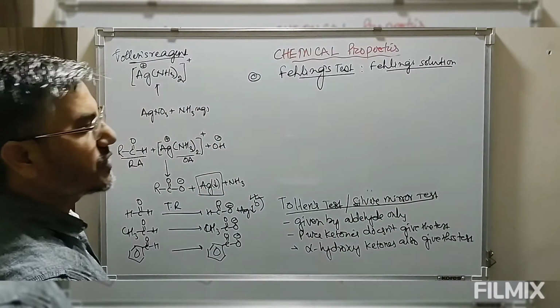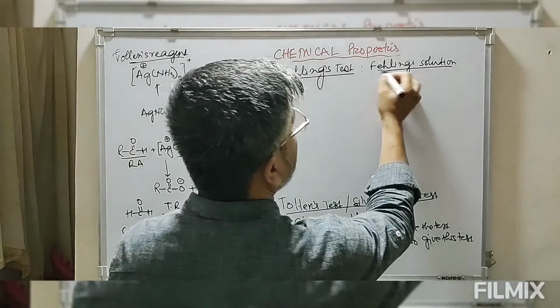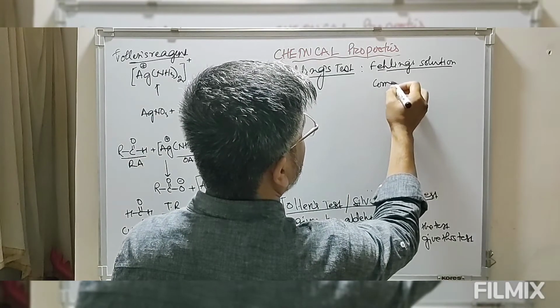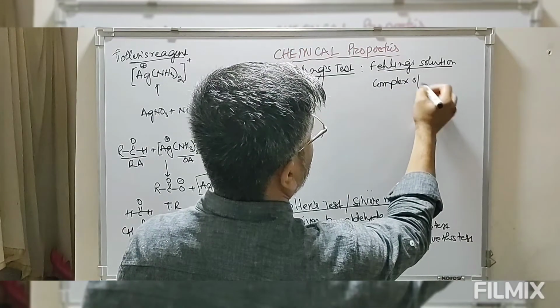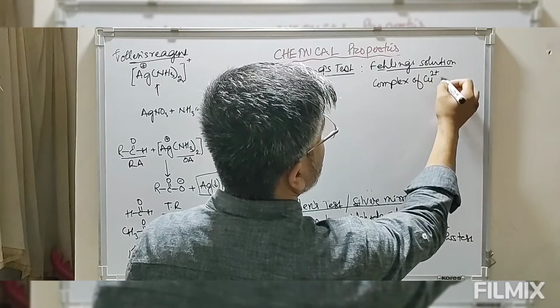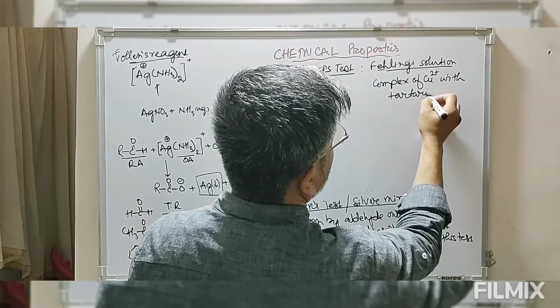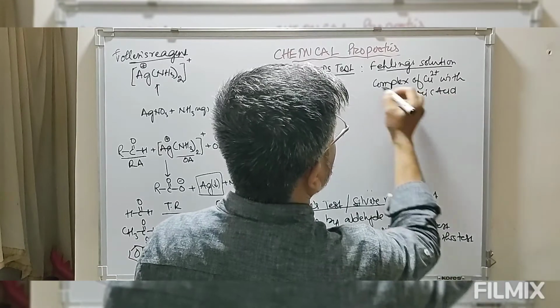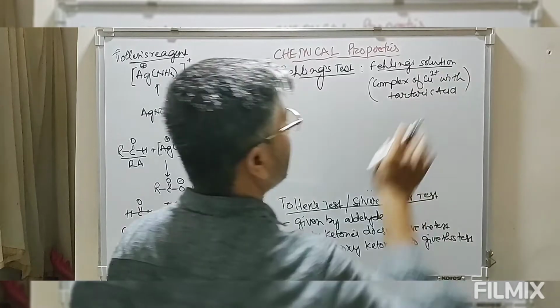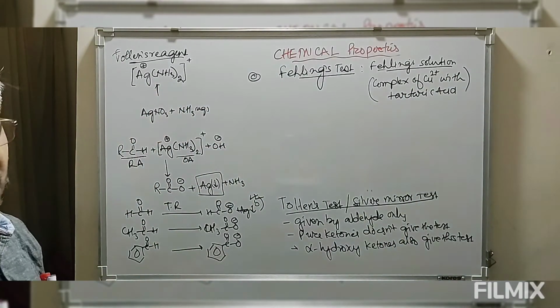This Fehling solution is nothing but the complex of copper 2+ with tartaric acid. So the complex of cupric ion with tartaric acid is known as Fehling solution.